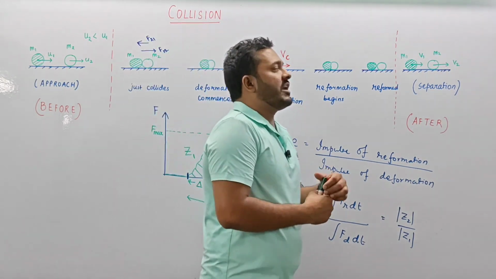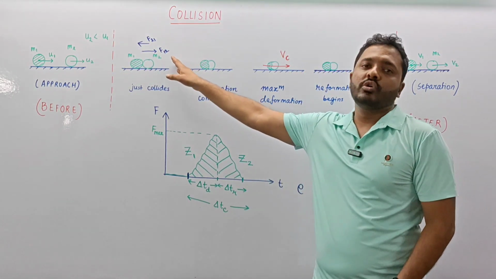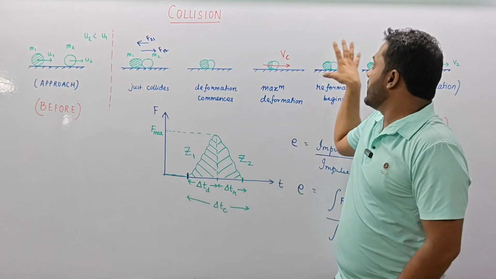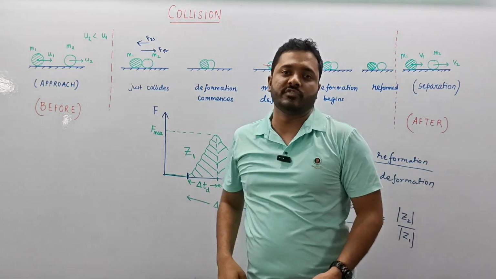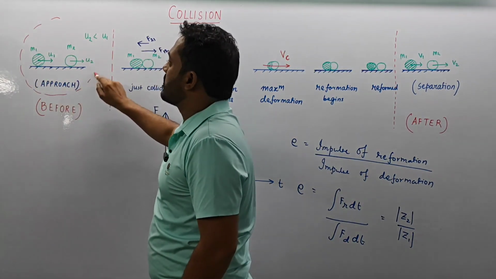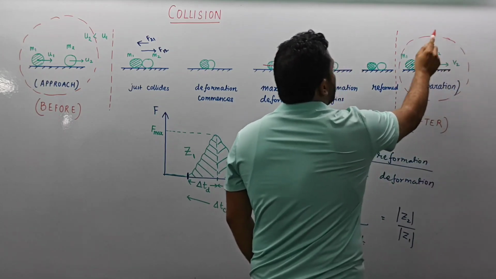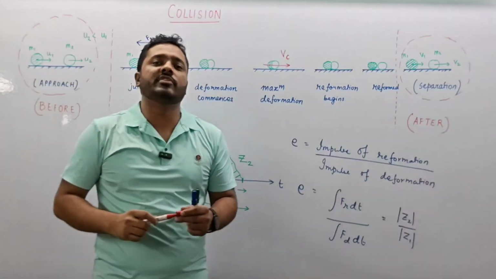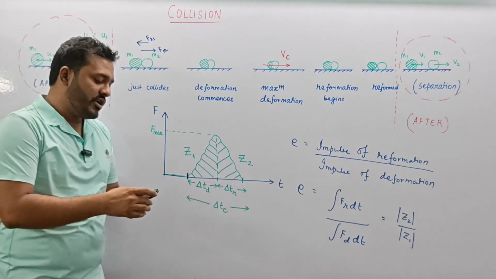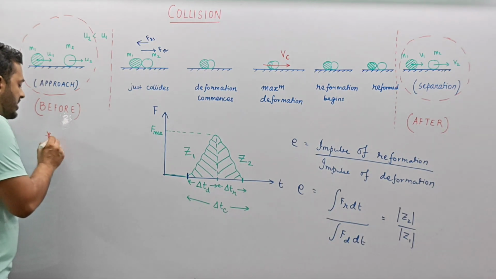So now, if we come to this point where particle 1 is exerting a force on particle 2 and particle 2 is exerting a force on particle 1, with the two maintaining constant mass throughout the system. When I say the system, we are considering M1 and M2 as a part of one system. Then we can say that the total mass of the system is conserved and there is no external force involved. So we can say that momentum is conserved during collision.